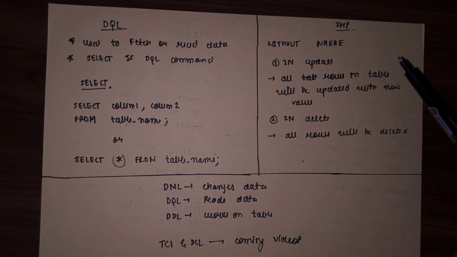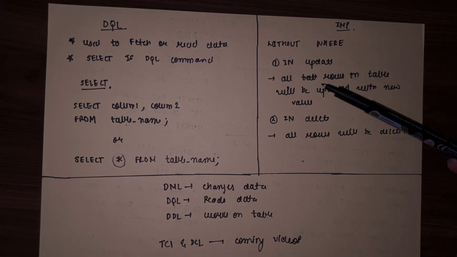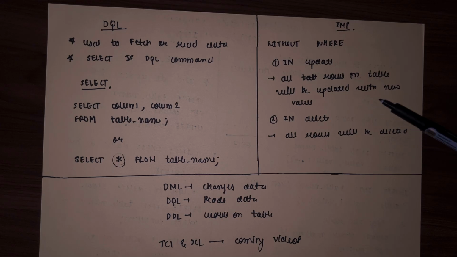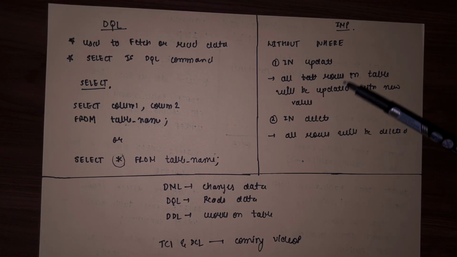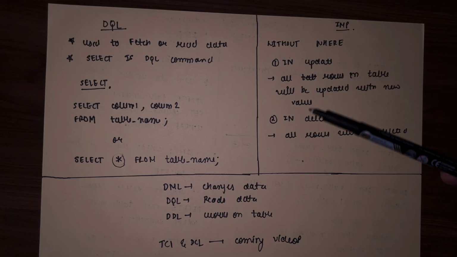Without where, update will update all the rows in the table, and without where, delete will delete all the rows in the table. Hence, the where condition is very important in update and delete commands.